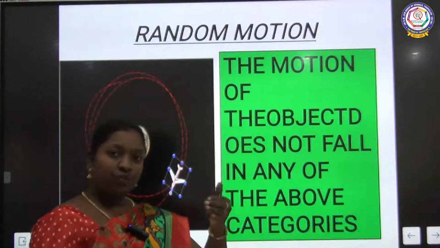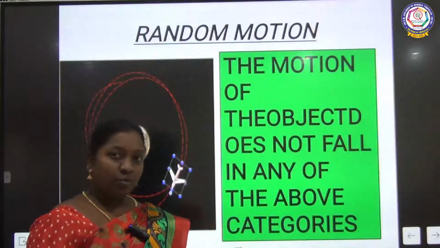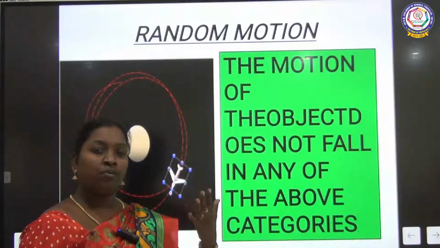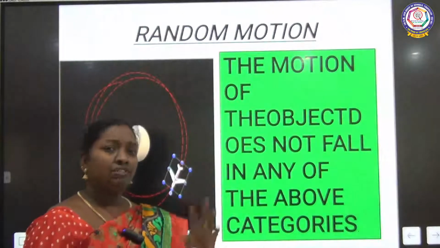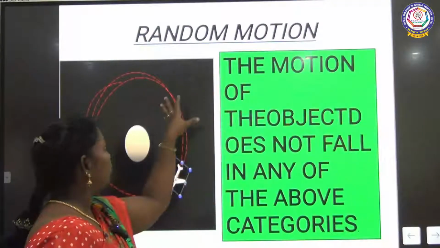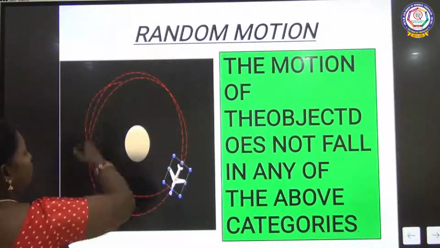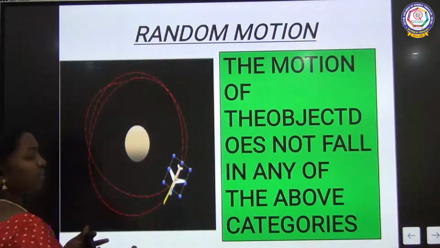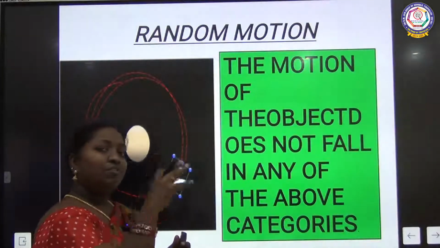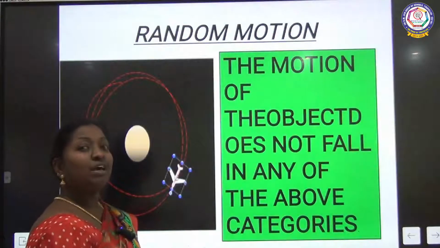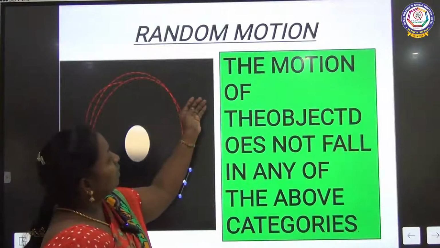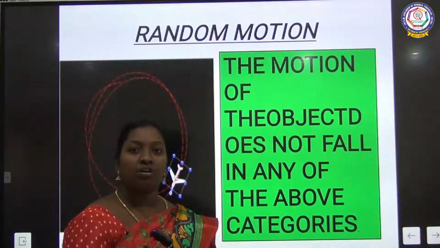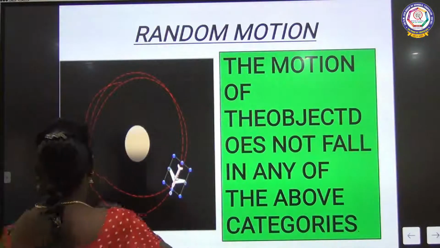Random. So far we have seen linear motion, circular motion, oscillatory motion, uniform motion, non-uniform motion. Random means it will not get into any fixed pattern. It can move along a circular path, an elliptical path, or a straight line. So it cannot be fixed to any one motion. That is called random motion. Objects that do not fall into any of the above categories are called random motion.